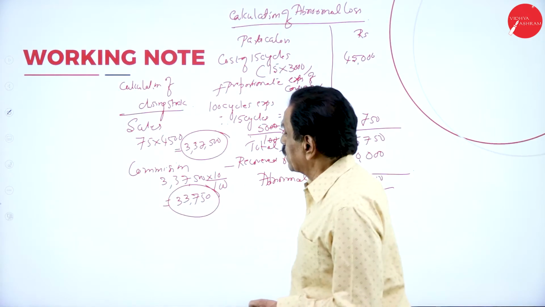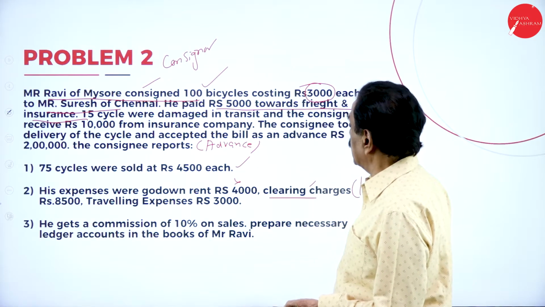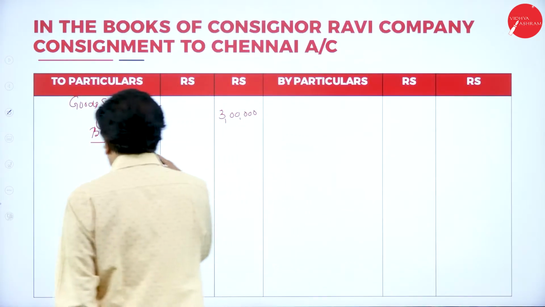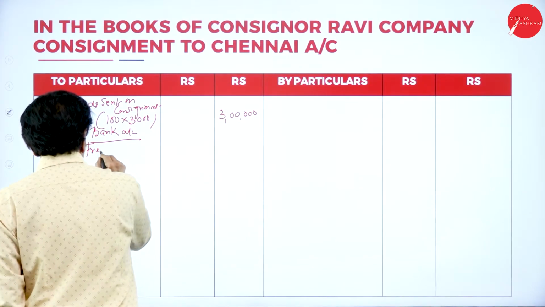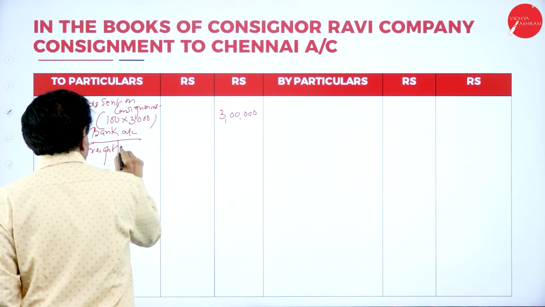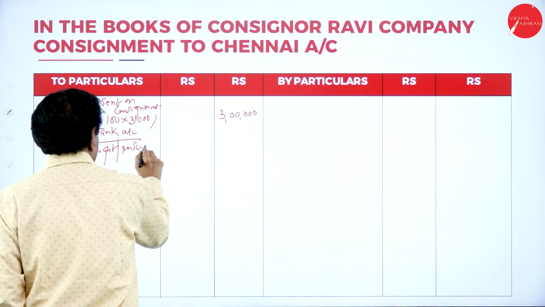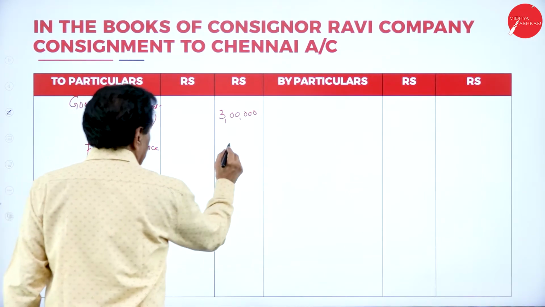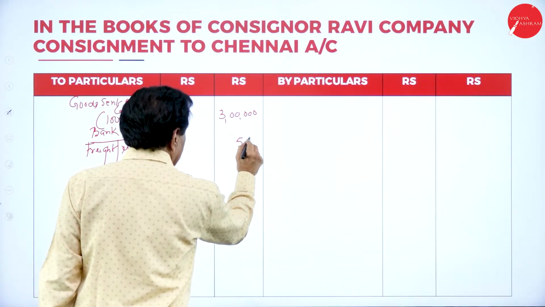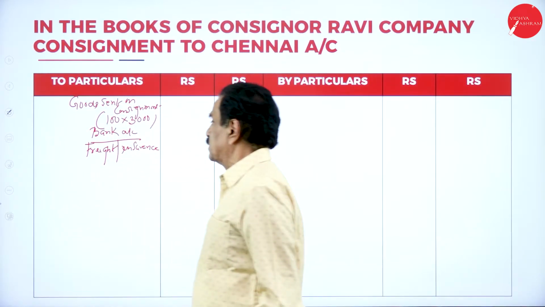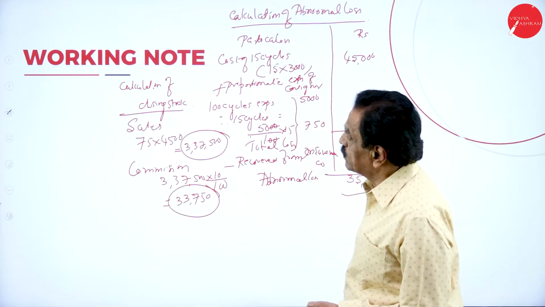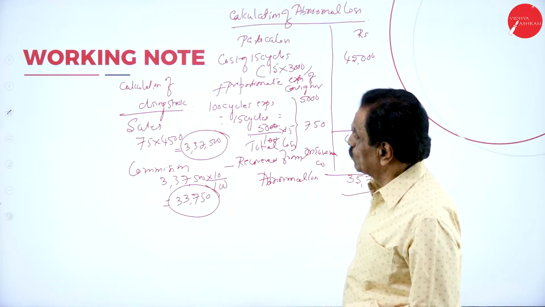What are the expenditures of the consignor? Freight and insurance 5,000. This is the expenses of the consignor. Then who is the consignee here? Mr. Suresh.